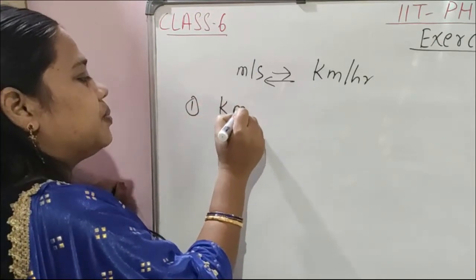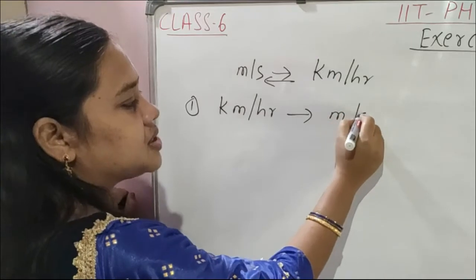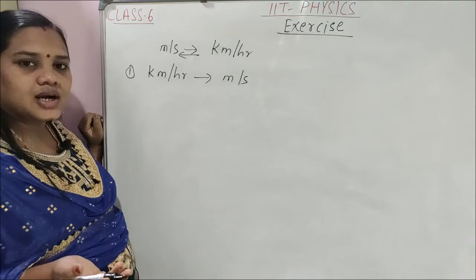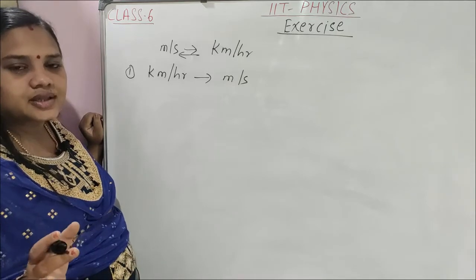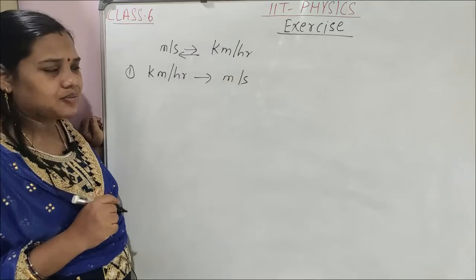suppose you have to convert kilometers per hour into meters per second. How to convert? There are some points, but how it came is a matter you must understand.